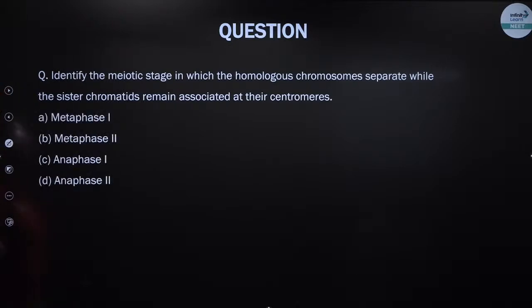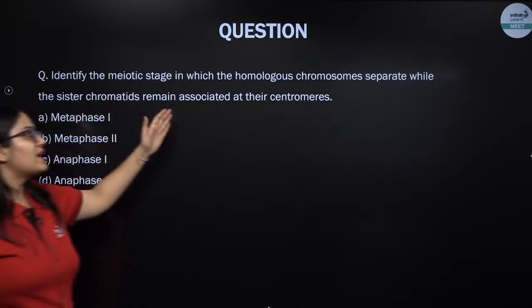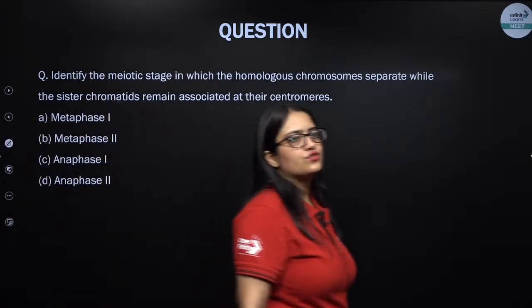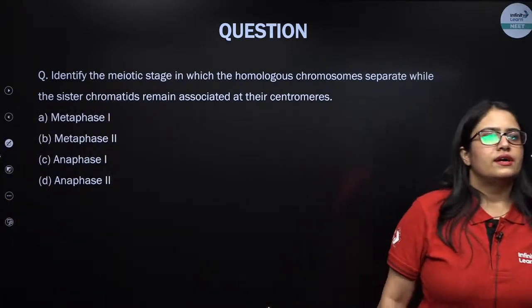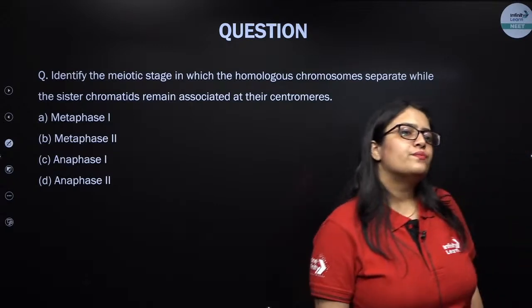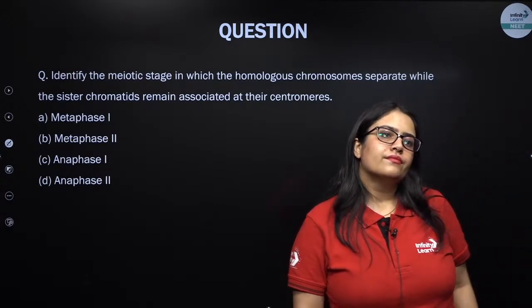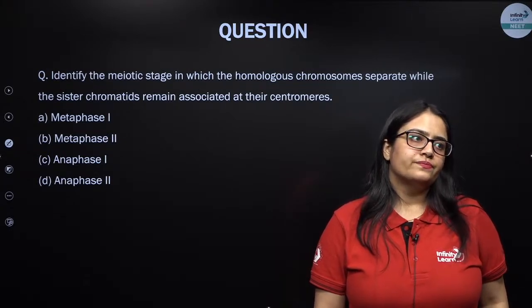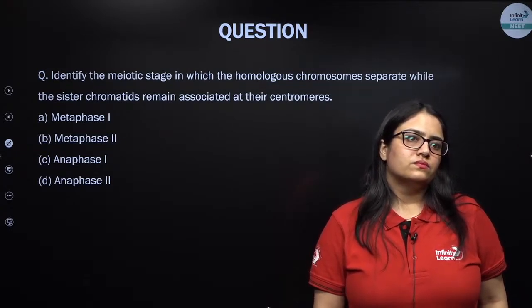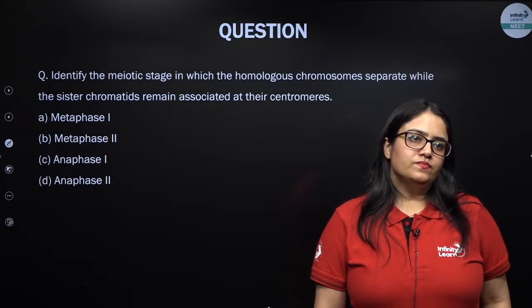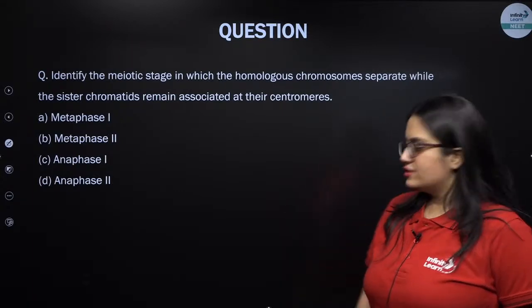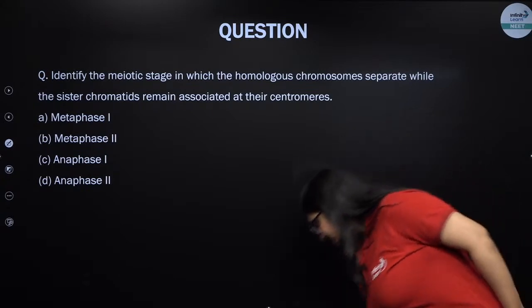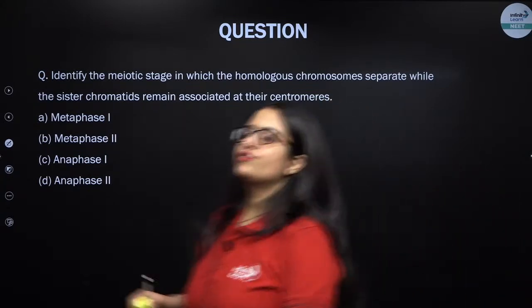So identify the meiotic stage in which homologous chromosomes separate while the sister chromatid remain associated at the centromere. Come on. Aruna, Princy, Shweta, Neha, try करो इस question को. Everybody try this question. Come on, try this question.